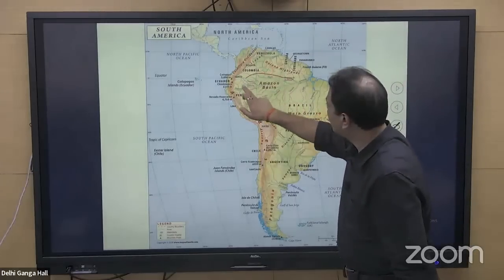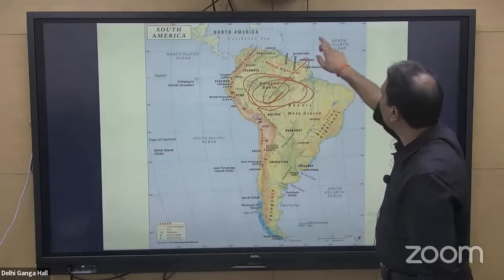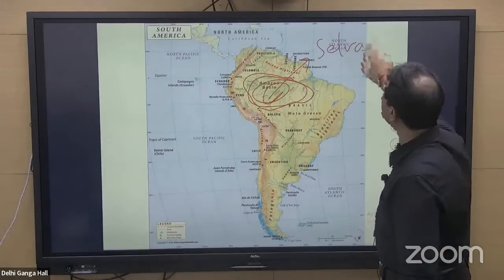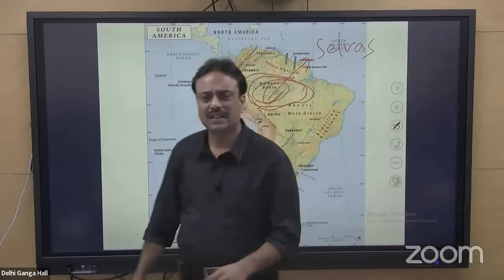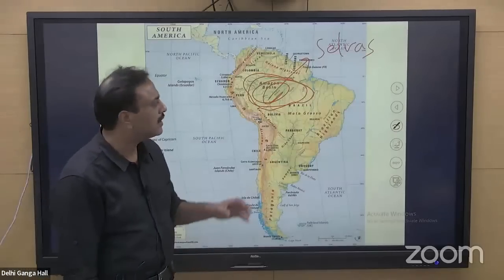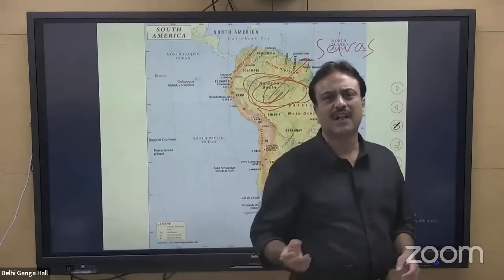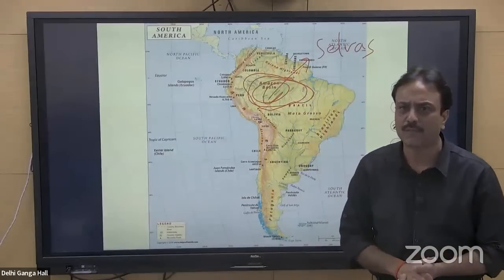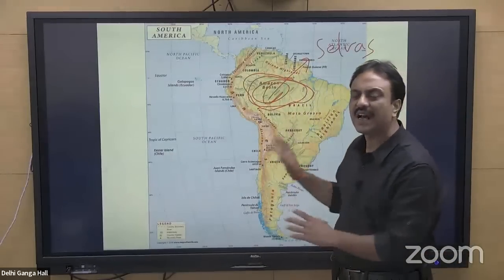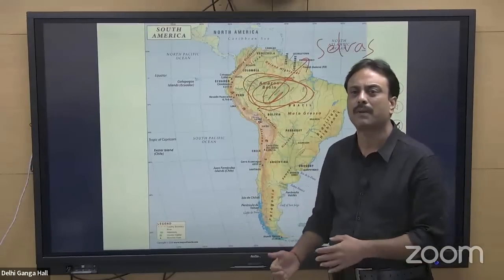this particular region marked over here, this is known by a single term that is called as selvas. Selvas is called as the largest rainforest of the world. It is called as lungs of the ocean, lungs of the earth. It is called as untamed Amazonians because they are still untouched. They are not much interfered by the human beings. That is the largest rainforest, that is the equatorial rainforest that is present on the surface of our planet Earth.